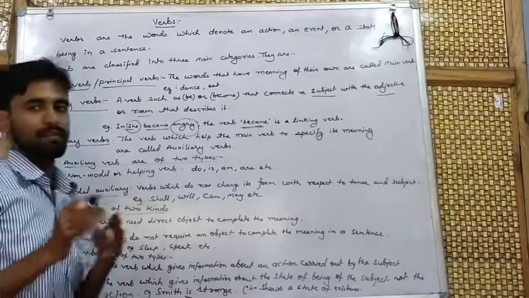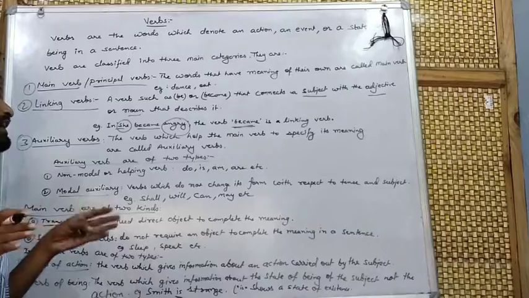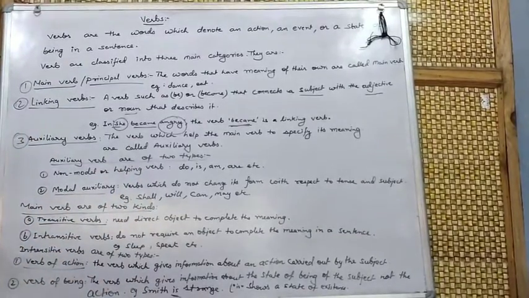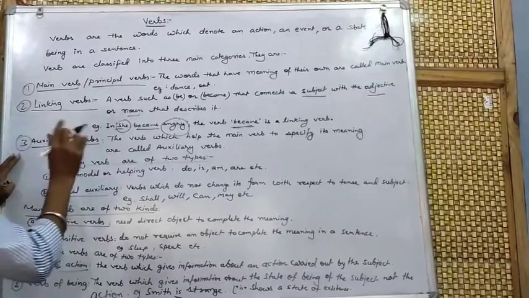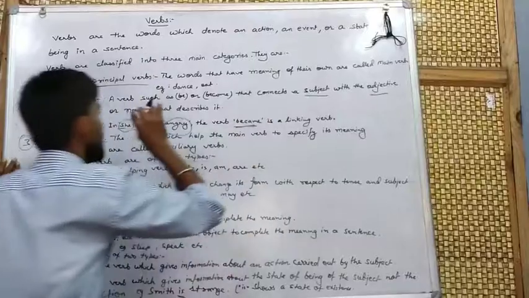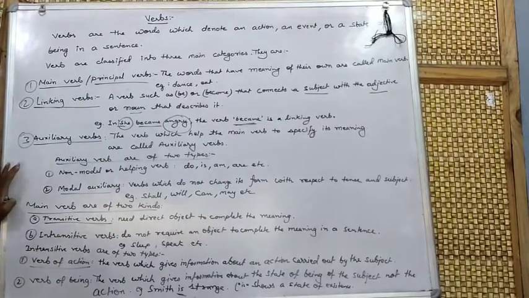There are more examples that I can give for linking verbs. Is, became, and appears are also linking verbs, and many more. But the main definition is that a linking verb connects the subject with the adjective or noun of the sentence.